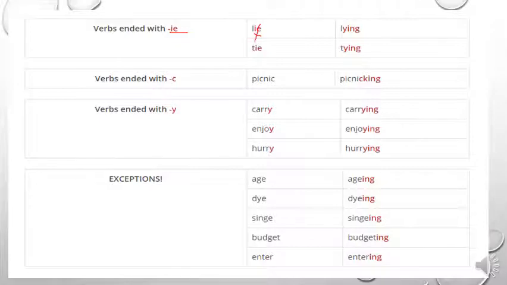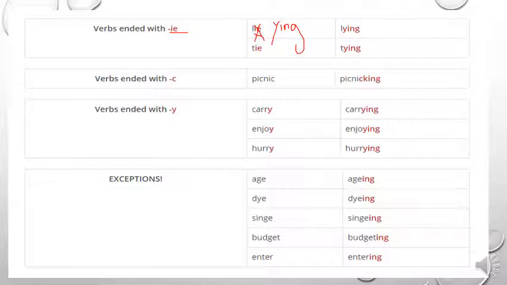The rule says that when the verb ends with ie, I drop the ie and add y instead, and then I add ing, like lie, lying. So instead of ie, I put y and add ing. Verbs that end with ie, the rule says drop the ie, put y instead of ie, and add ing, like lie, lying, tie, tying.